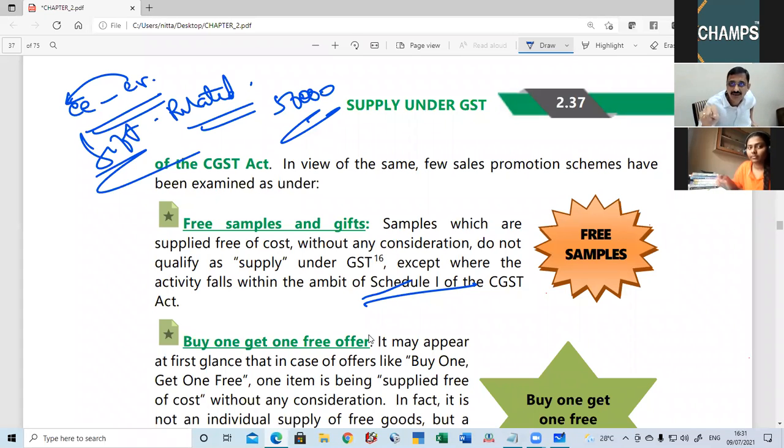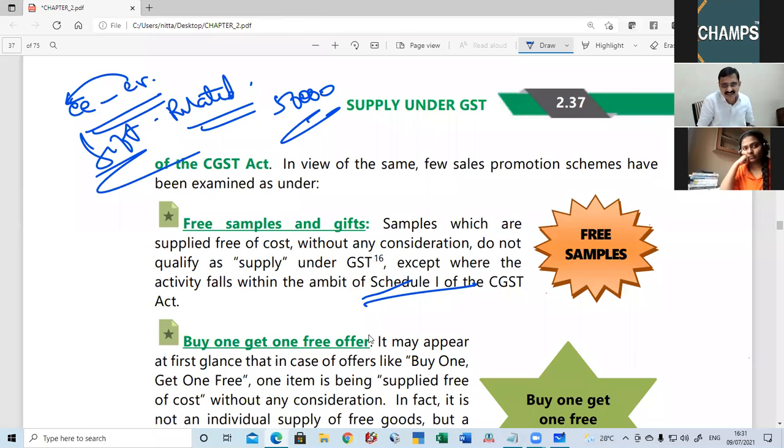But it may so happen that you have availed the input tax credit on raw material which has been utilized for the manufacture of this sample, which was given away free of cost. Now, whether ITC has to be reversed or not, we will deal with in the ITC chapter, but not here. For now, we are just dealing with the situation of supply. Is it a supply or not? No consideration, no supply, except if it falls under Schedule 1.